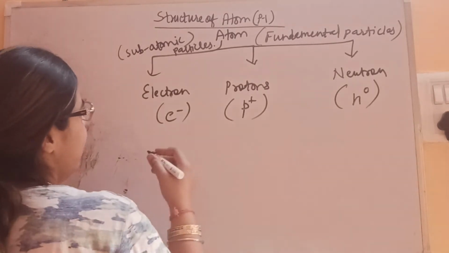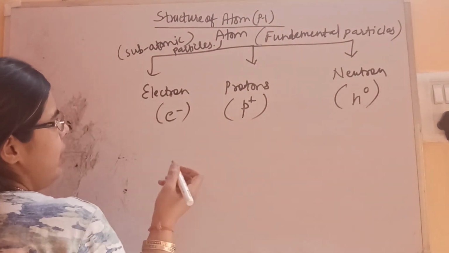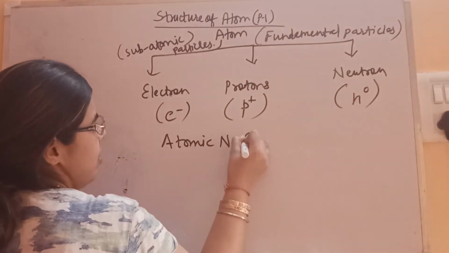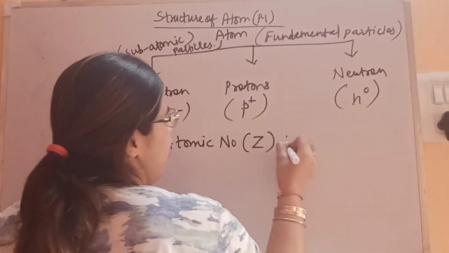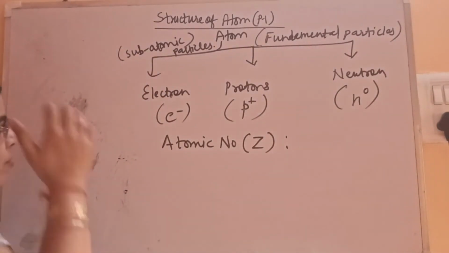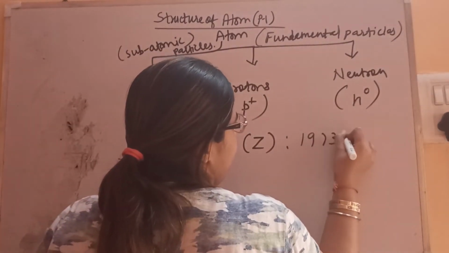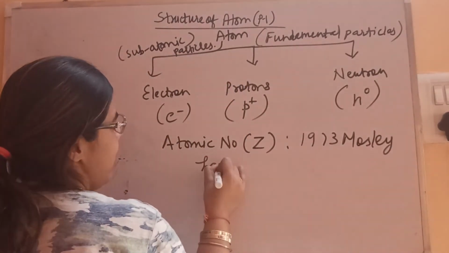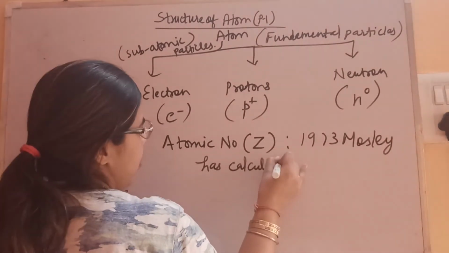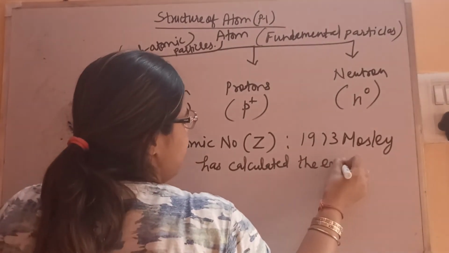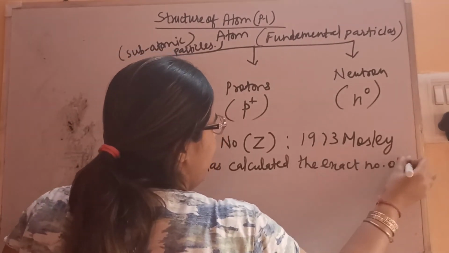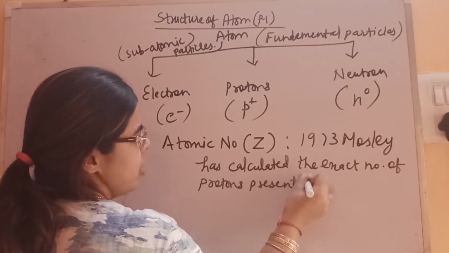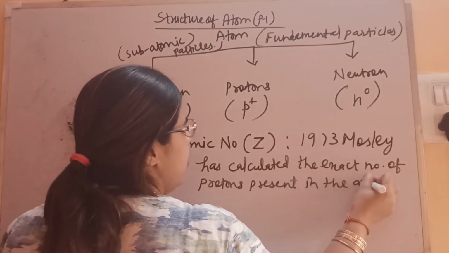Fine. So let's see the properties of the atom. Let's start with atomic number, which is represented by capital Z. In 1913, Moseley, who also gave the new periodic table, calculated the exact number of protons present in the atom on the basis of an experiment.